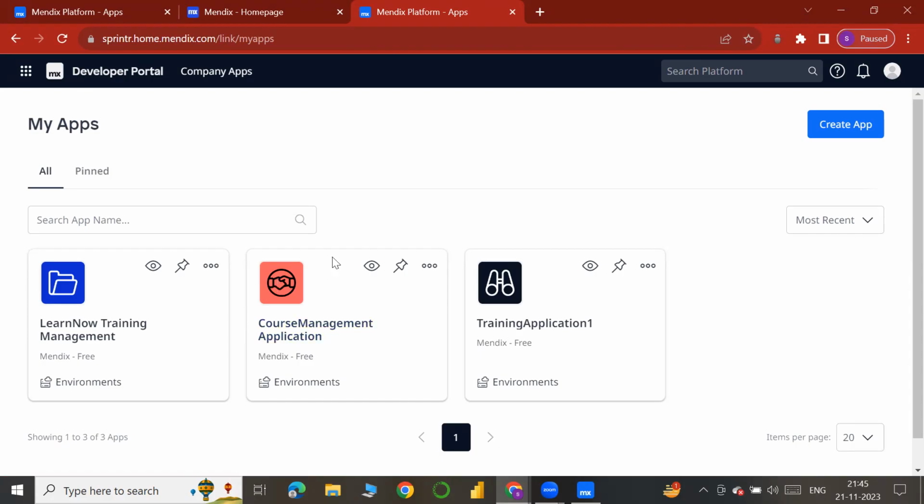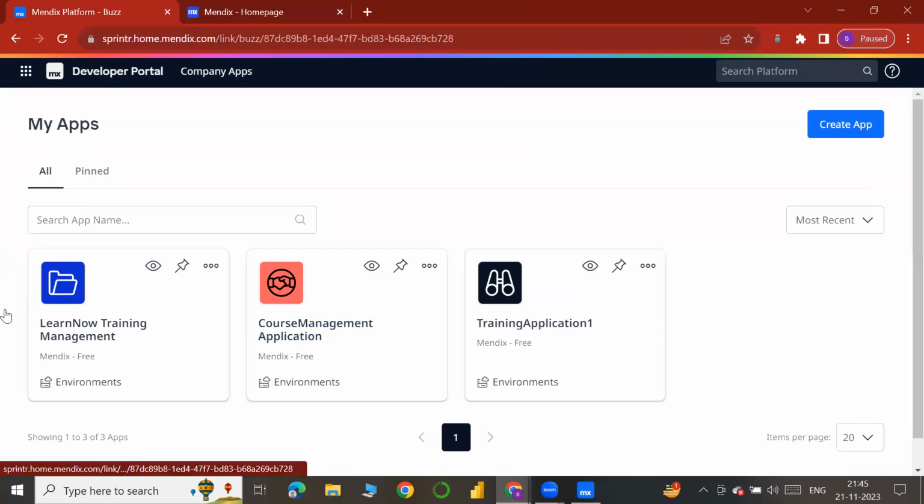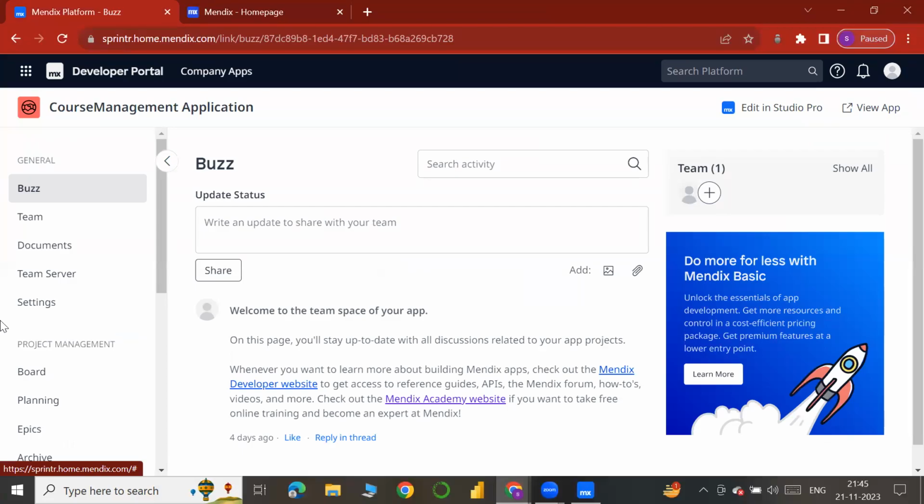These are some example apps. If we go into a particular app, we can see the dashboard and everything. First of all, Buzz. Buzz is used to communicate between our team members and our Scrum Master, everybody.